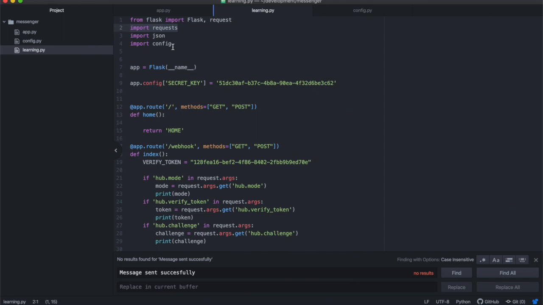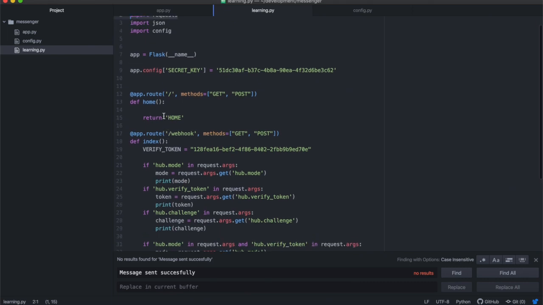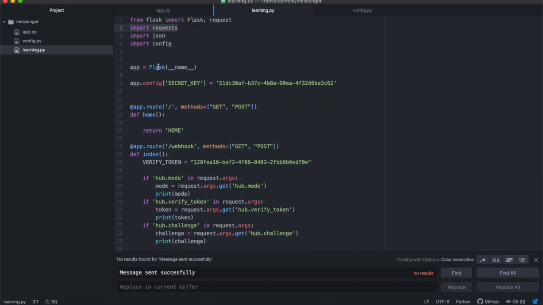All right, then once you've done that, you just need to enter this line of code. From Flask, you import Flask and request, and then this Flask is the one that we're going to use to generate the app object. And then you're going to create a secret key for your app. Pick any random secret key that you want, and make sure it's something that people cannot easily guess, because this protects the security of your application.